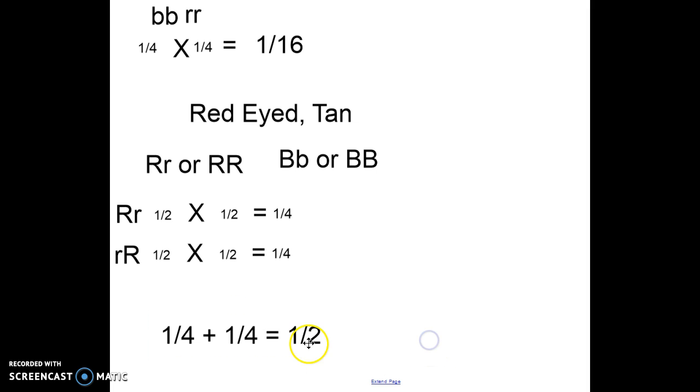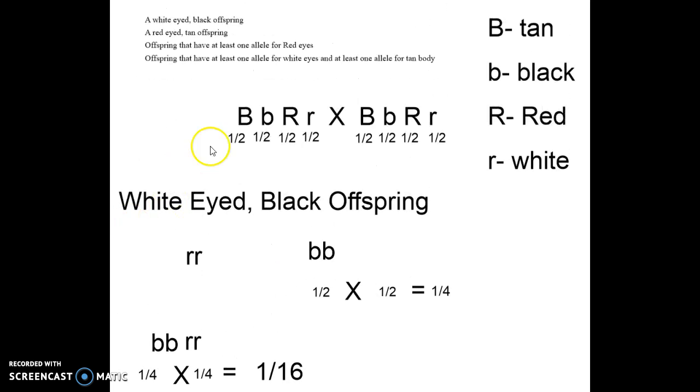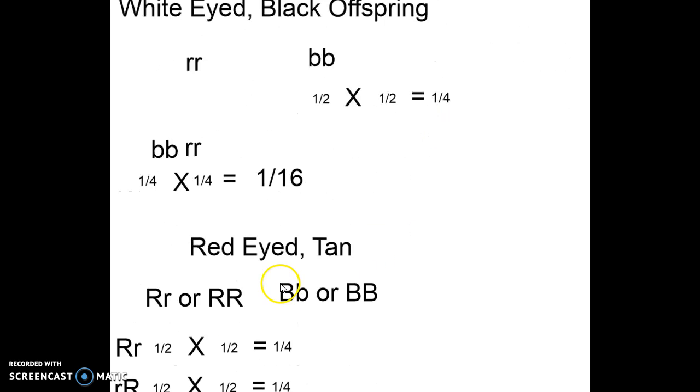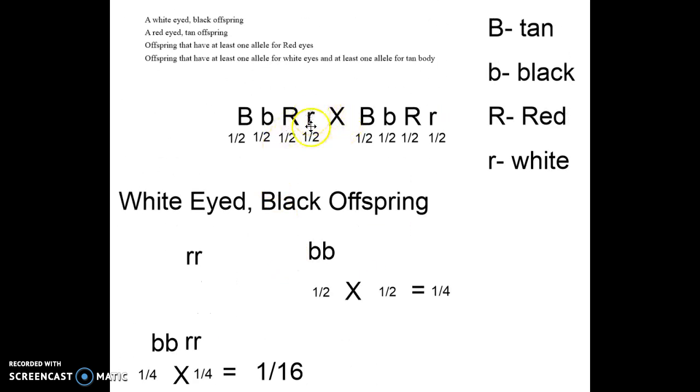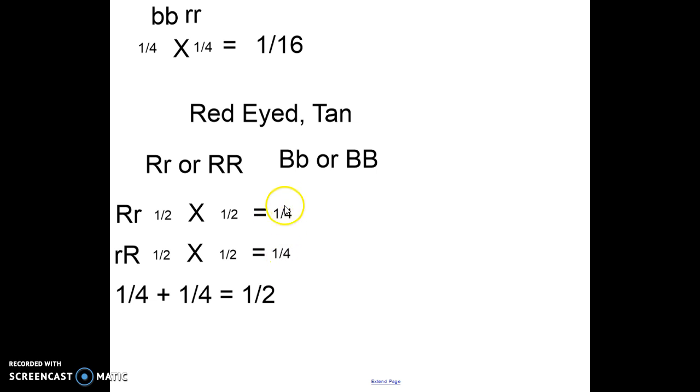So half of the offspring will be capital R, lowercase r. Because 1/4 of them would be the capital R from this parent and the lowercase r from here. Another 1/4 of them would be the lowercase r from this parent and the capital R from this parent. Combined, you have 2/4 chances, which equals a 1/2 chance.